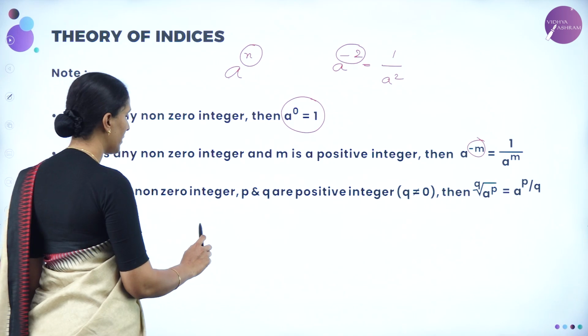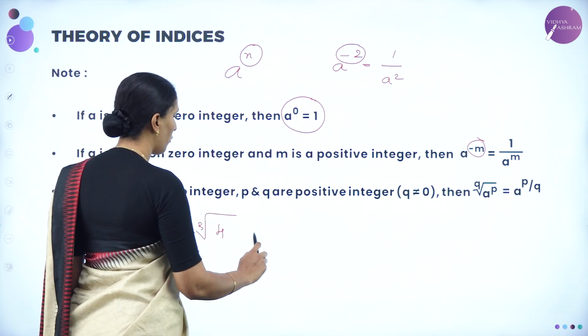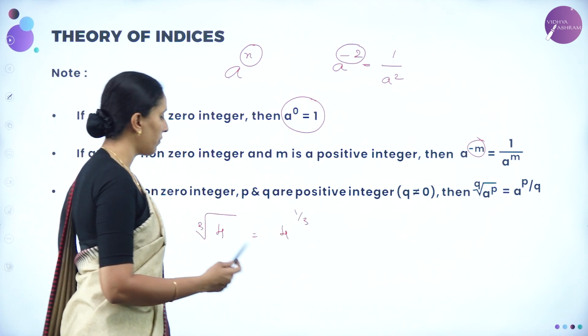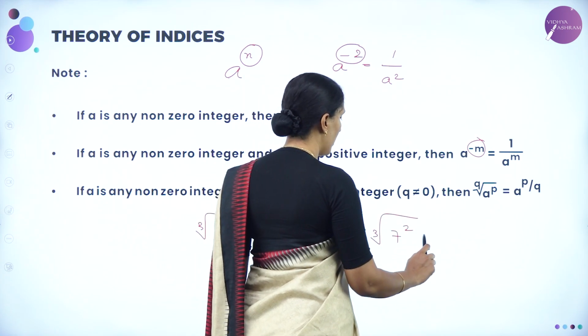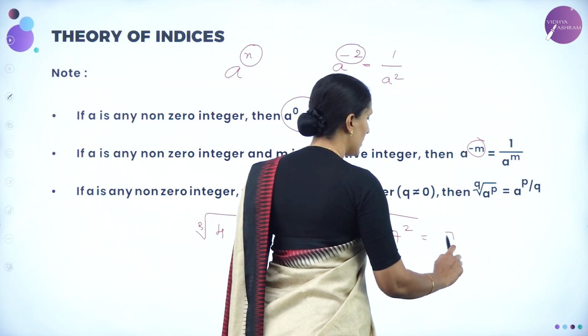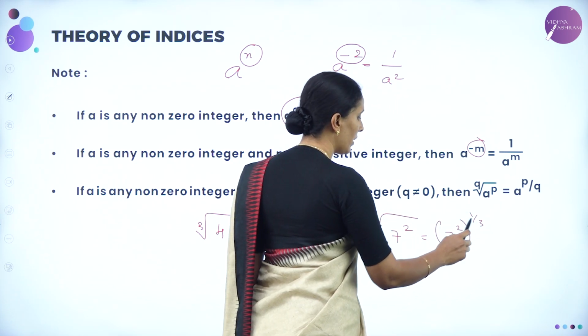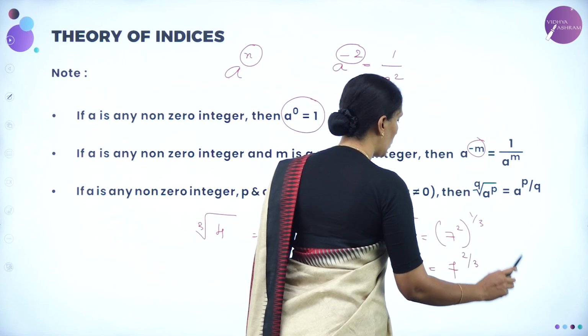So suppose we have here cube root of 4. Cube root of 4 is nothing but 4 to the power 1 by 3. Similarly, if we have one more power, for example cube root of 7 square, then this is nothing but 7 square whole to the power 1 by 3. Using the third law, we can multiply the powers. So this becomes 7 to the power 2 by 3.